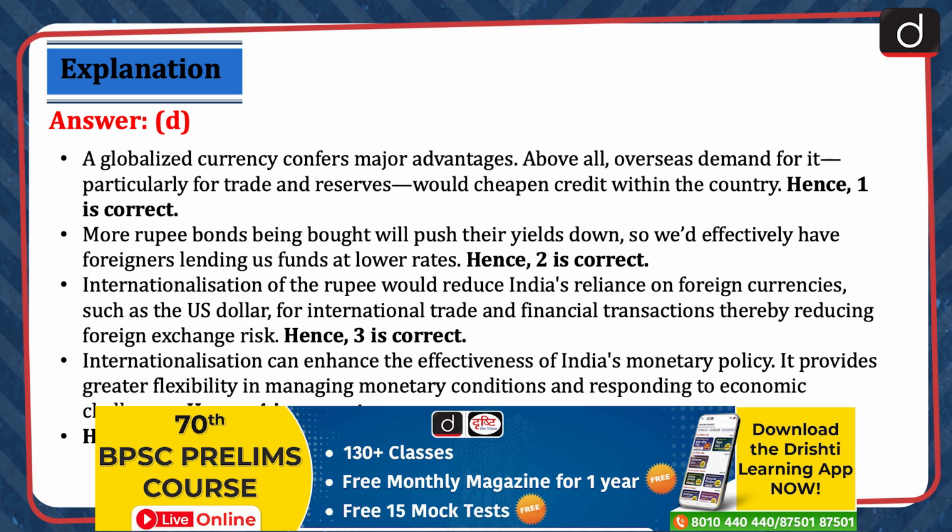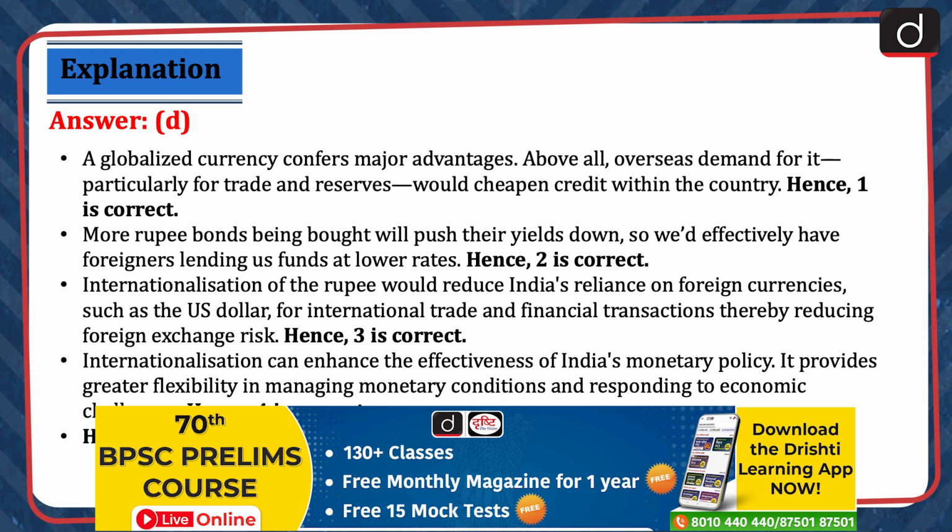A globalized currency confers major advantages. Above all, overseas demand for it, particularly for trade and reserves, would cheapen credit within the country. Hence, 1 is correct. More rupee bonds being bought will push their yields down, so we would effectively have foreigners lending us funds at lower rates. Hence, 2 is correct.